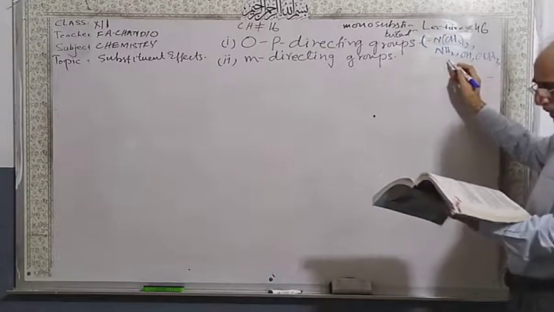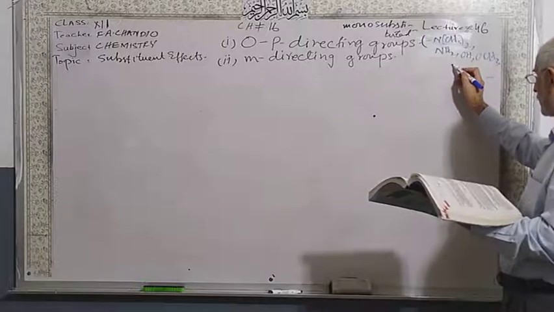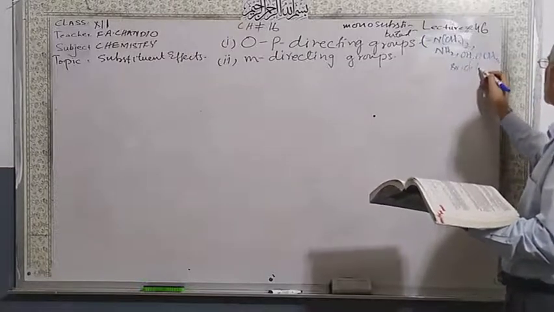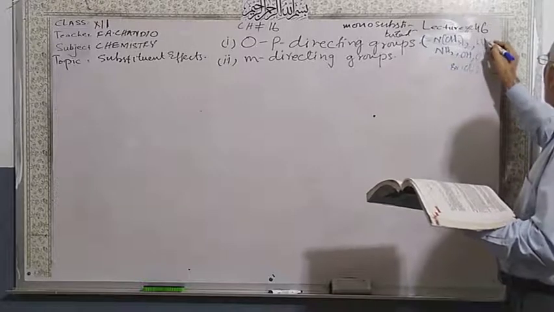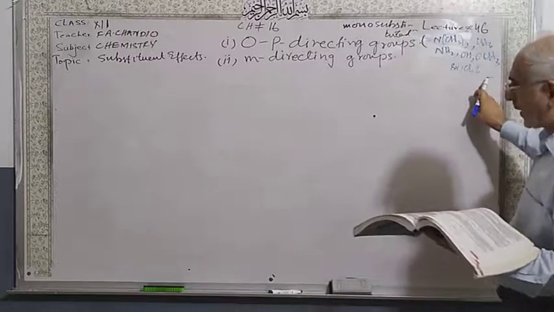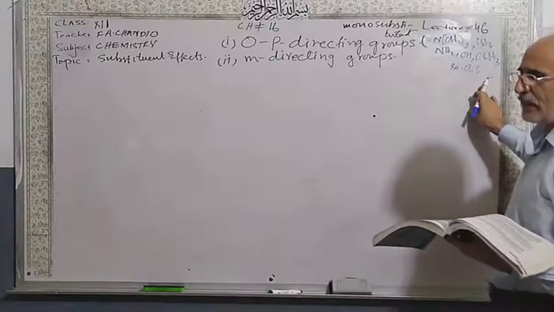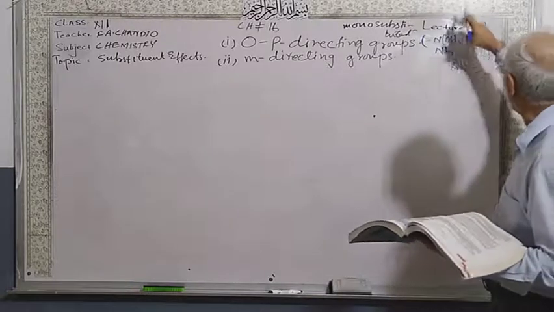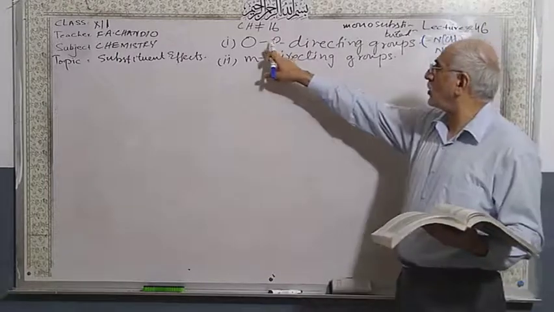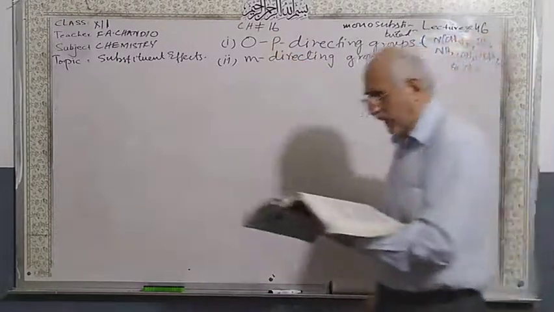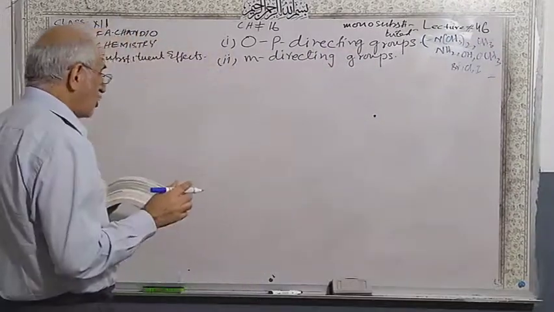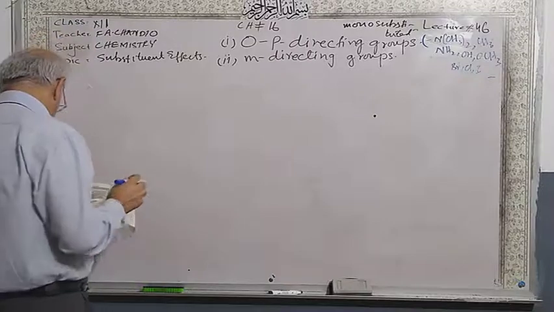OCH3, halides, bromides, chlorides, iodide, alkyls. Is one of them going to attack on the benzene if already substituted? Any one of them will attack at the ortho position as well as the para position. That's why they are called ortho-para directing groups.